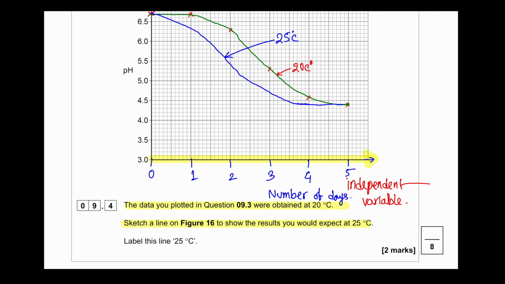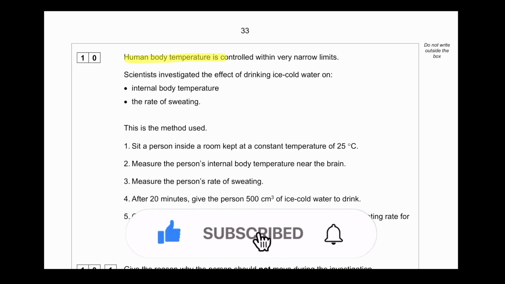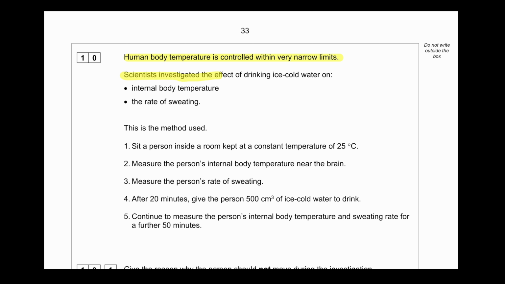Human body temperature is controlled within very narrow limits. Scientists investigated the effect of drinking ice cold water on internal body temperature and the rate of sweating. This is the method that the scientist has used. Sit a person inside a room kept at constant temperature of 25 degrees Celsius.